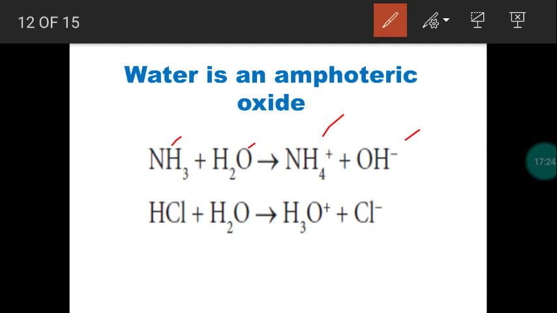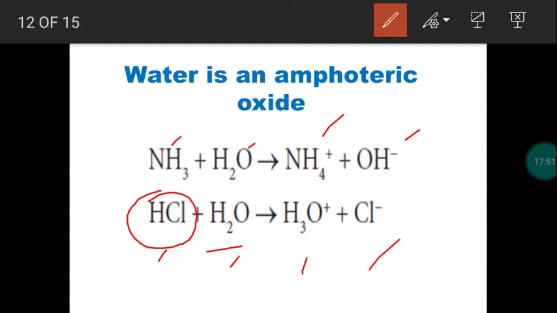Think about the second reaction. When hydrochloric acid reacts with water, it produces hydronium ion and chloride ion. H3O plus is called a hydronium ion. Now in this case, the hydrochloric acid is separated into H plus and Cl minus. Now the water molecule gains the H plus.